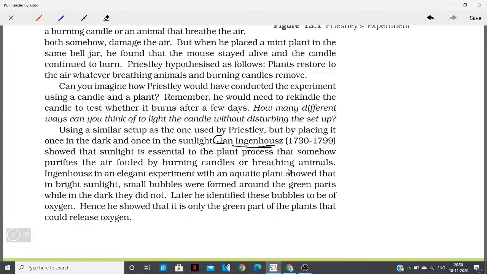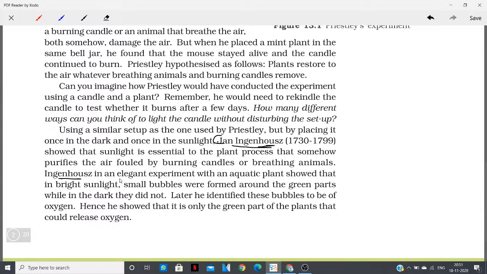So sunlight is essential to the plant process, whatever the plant is doing. He didn't know about that at that time. So he just concluded that for whatever process the plant is doing to occur, sunlight is essential.